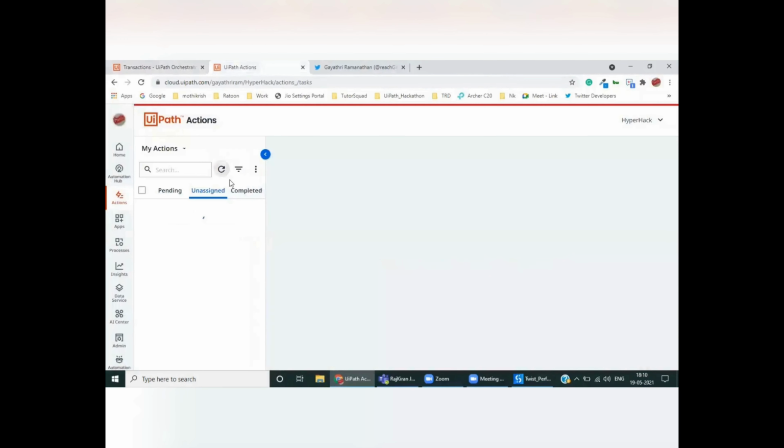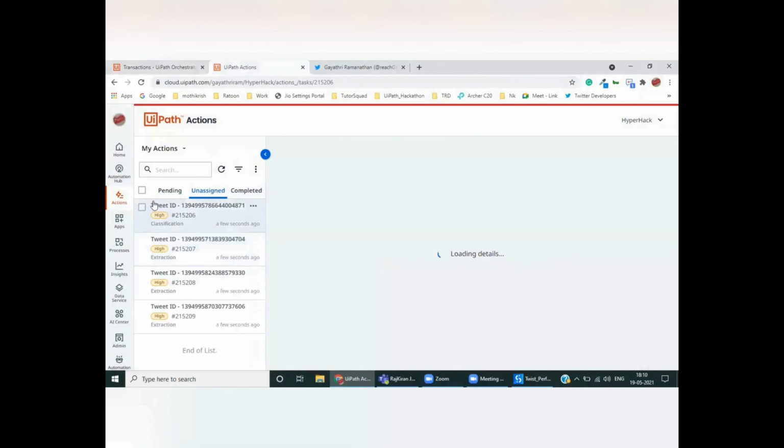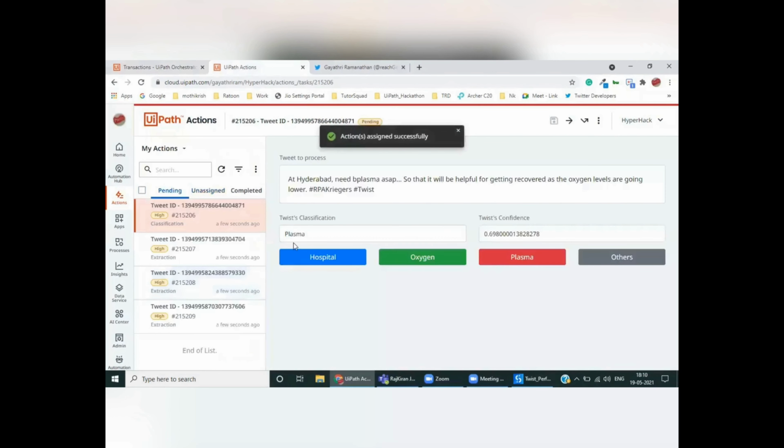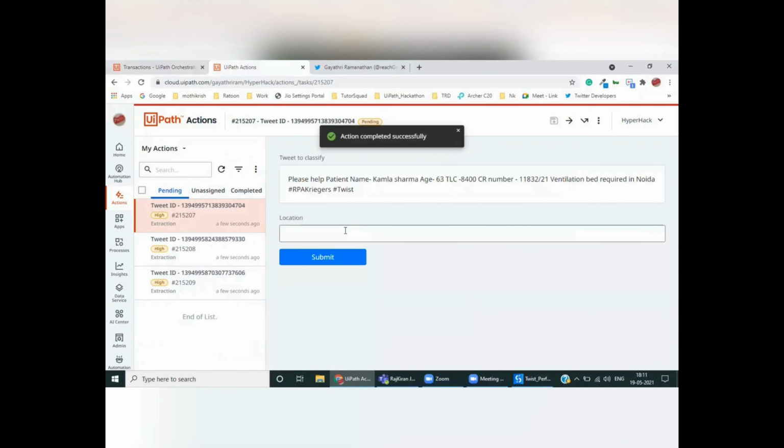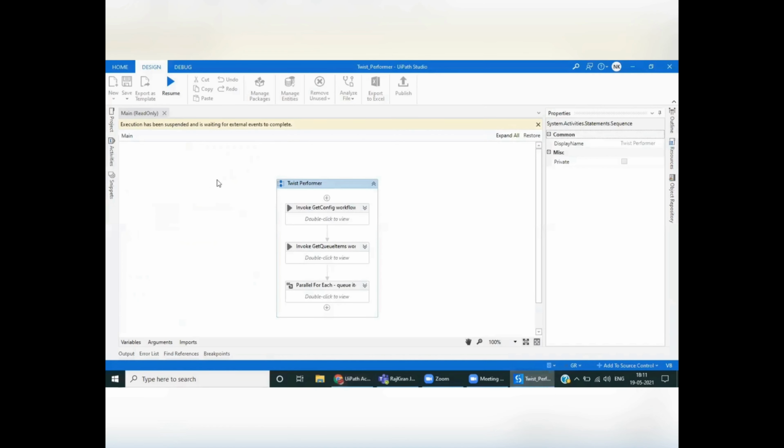Let's look at the Action Center. Tweets that are classified with low confidence by the bot will be under Classification Task Catalog. Tweets for which the bot is not able to identify the location will be under Extraction Task Catalog. Let's resume the process.